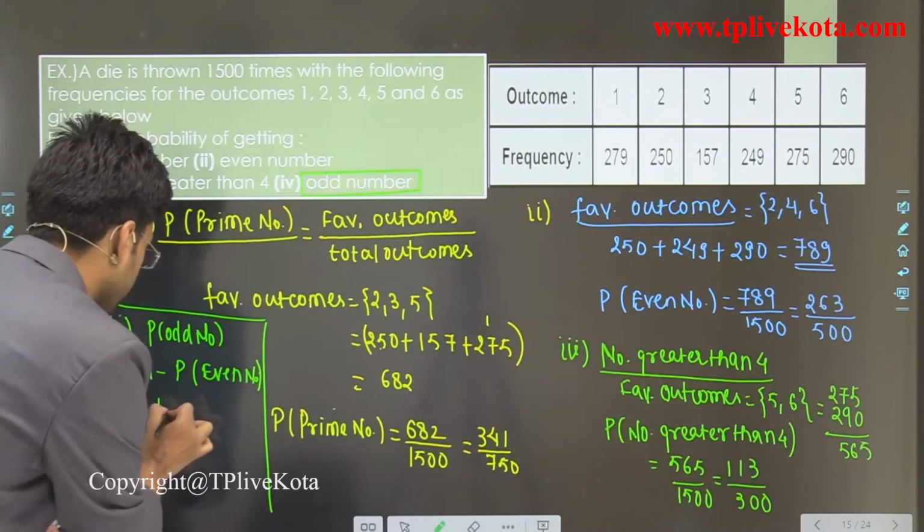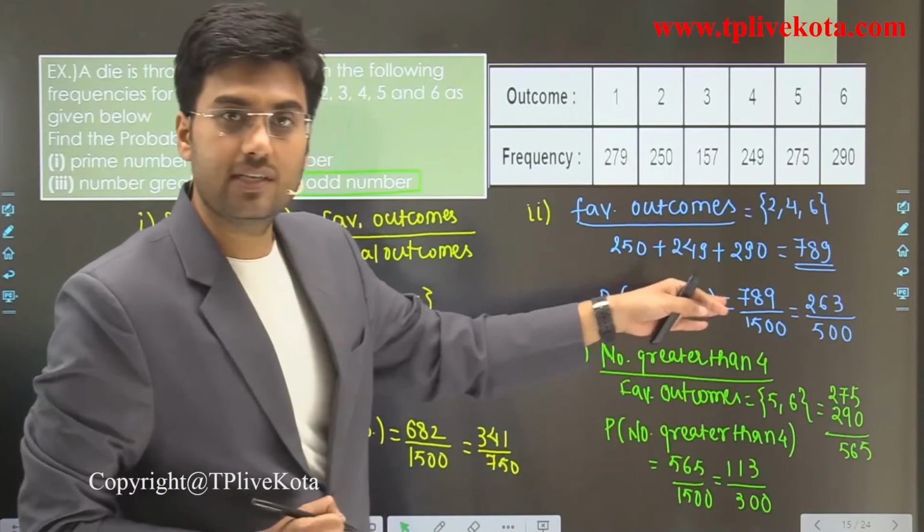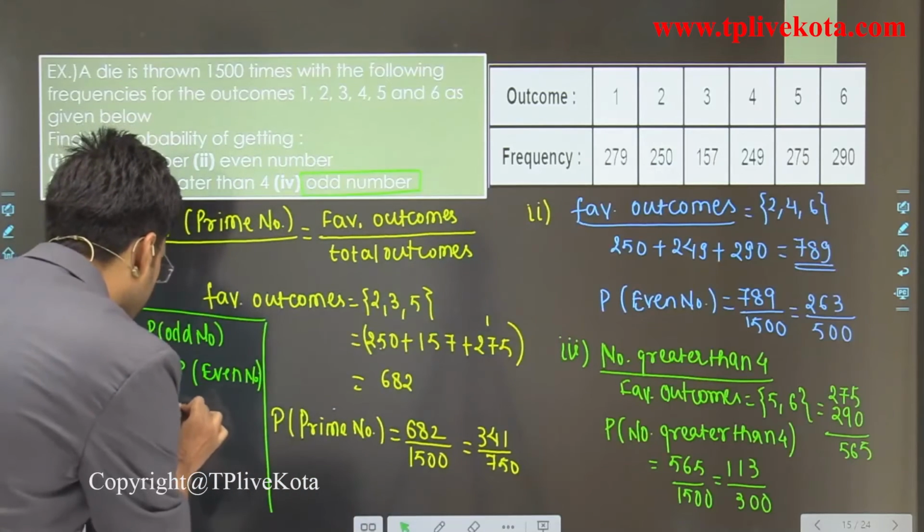So it is 1 minus, what is the probability of even number? It is 263 divided by 500.